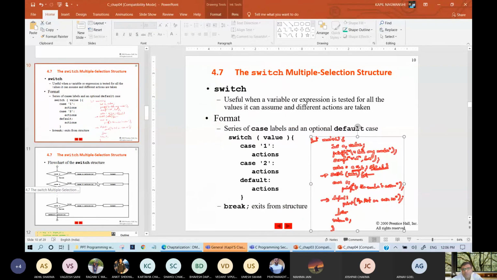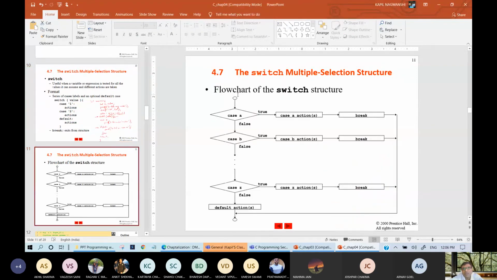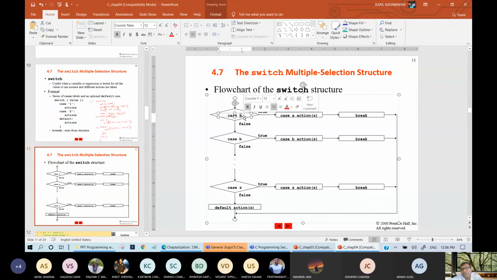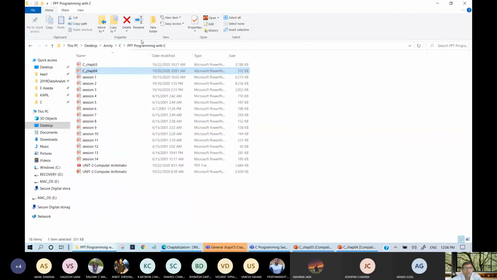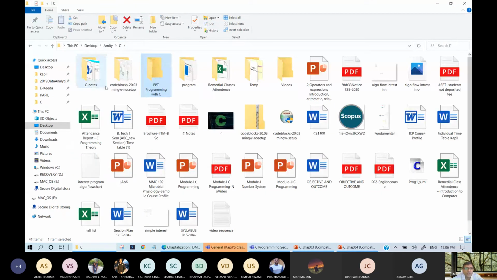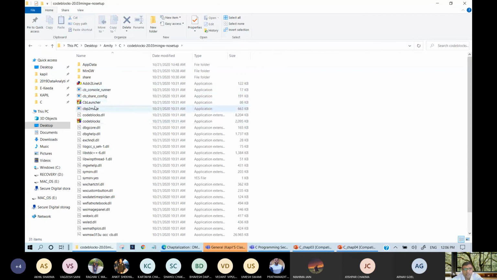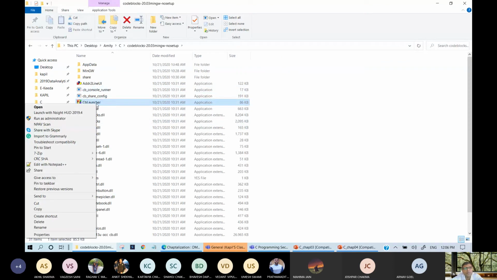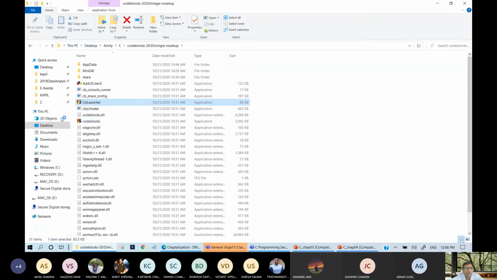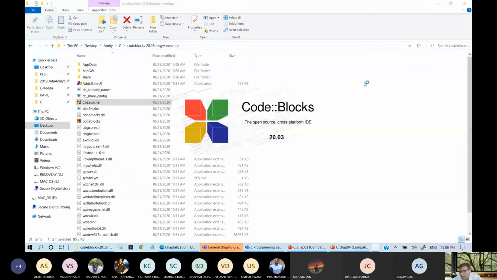Before showing you the program, just see the structure. Whenever a case is there, if this case is true, then this statement will execute and break must be there. I had not written a break anywhere, but can this program run without break? Let me show you. It is able to run, there is no problem, but it will execute all the statements because we have not put any break.